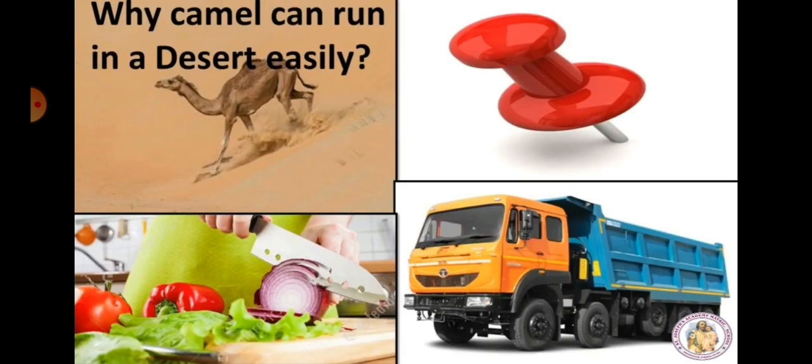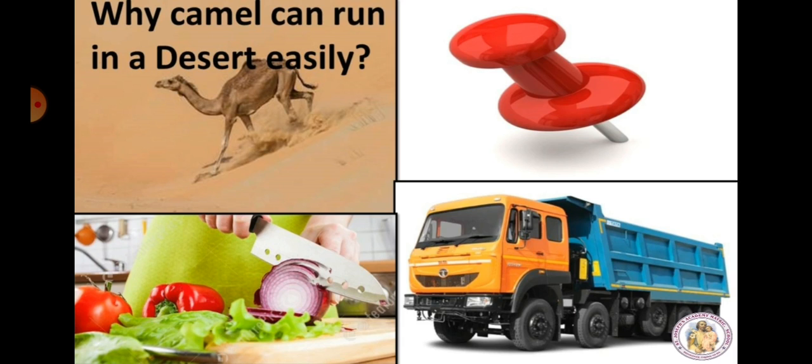Pushing a pin into a board by its head is difficult, but pushing it by the pointed end is easy. Why? Have you ever wondered why a camel can run in a desert easily? Why does a truck or a motor bus have wider tires? Why do cutting tools have sharp edges?